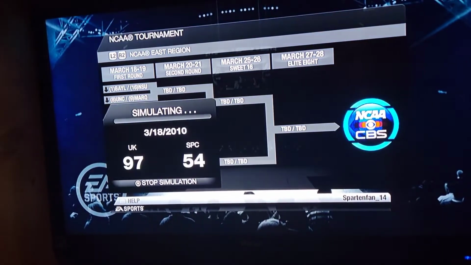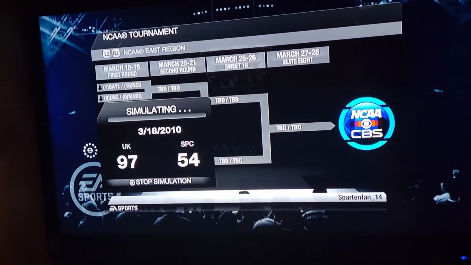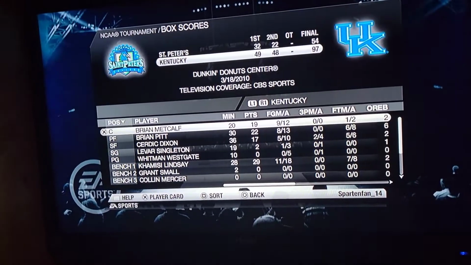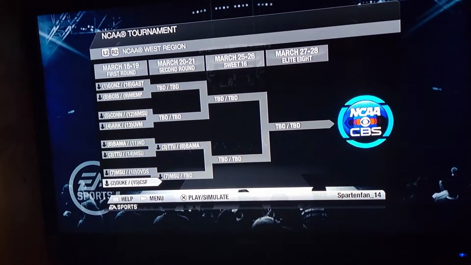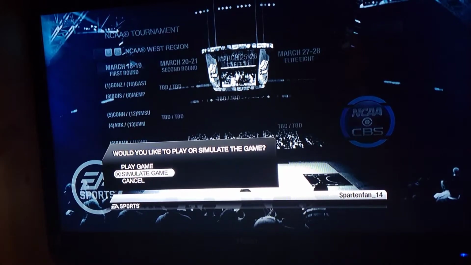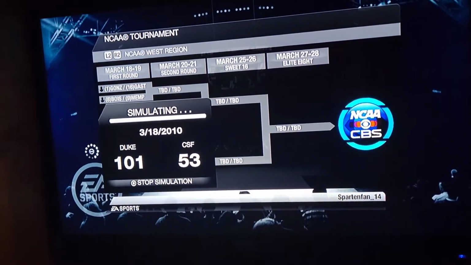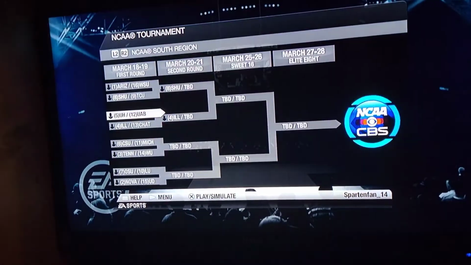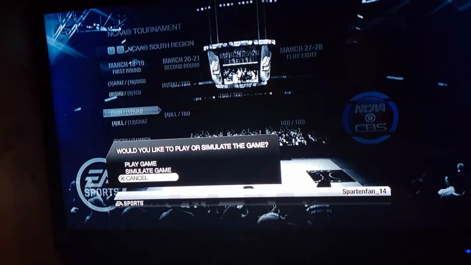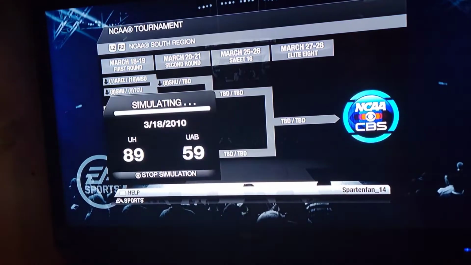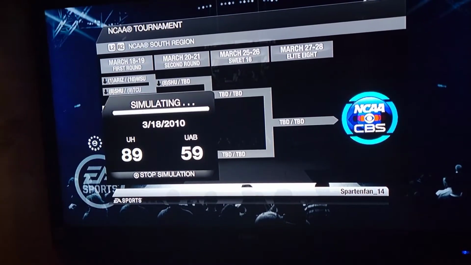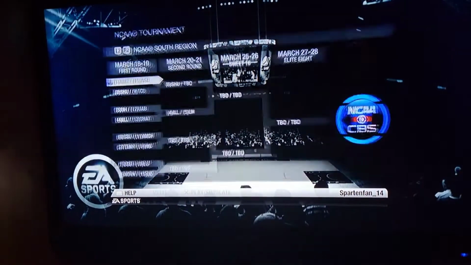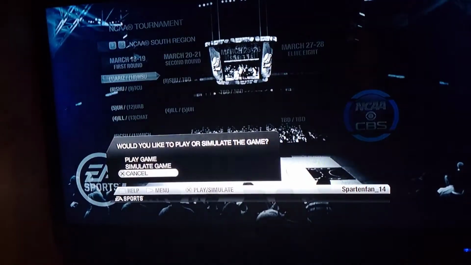Kentucky and St. Peter's. Kentucky wins. Dang. All the top seeds are just moving on like it's nothing. Duke and CS Fullerton. Duke wins pretty soundly. Man, all the top seeds are just dominating right now. All right, Houston and UA. No, that's not Houston, is it? No, that's not Houston. At least I don't think it is. Oh, it is Houston. Okay, they beat UAB. Arizona and Wright State.